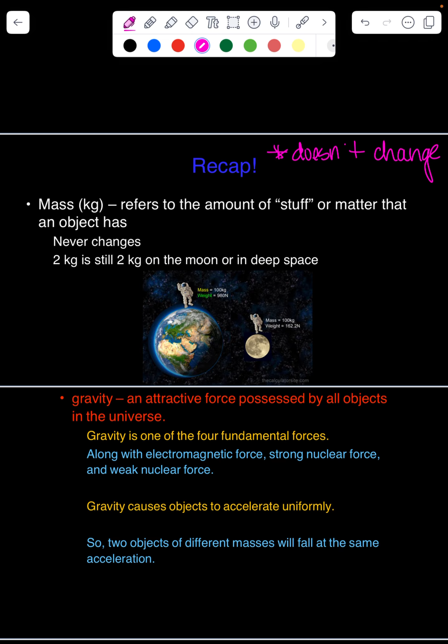It does not change. Now, what does change is gravity. We know that gravity is everywhere, but it's not going to be the same everywhere. Gravity is that attractive force. Whenever we draw free body diagrams, gravity is always pointing down. That's because Earth is always pulling down. Earth's gravitational force is always pulling us down.